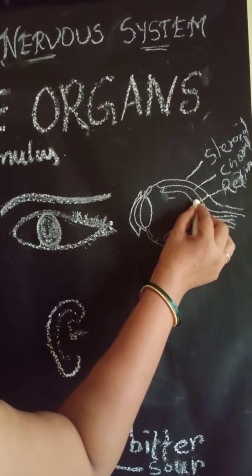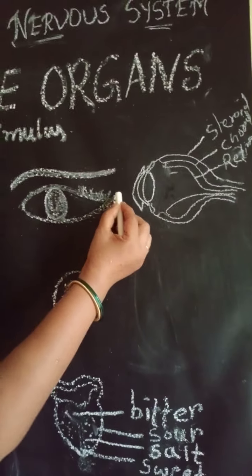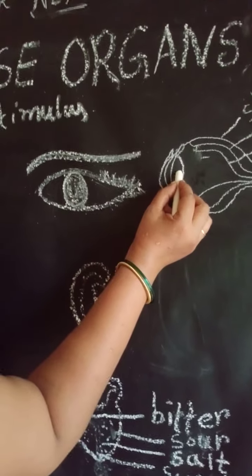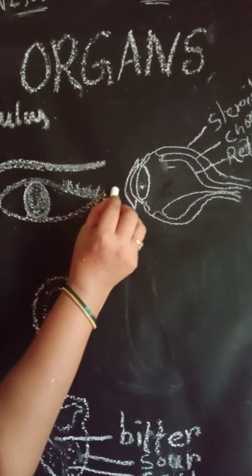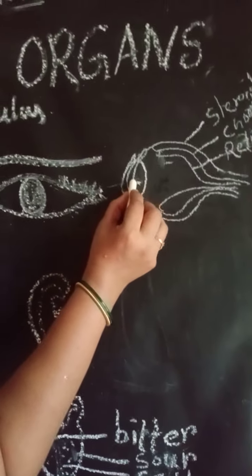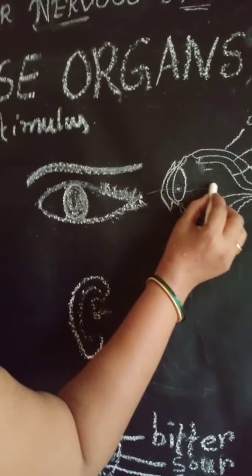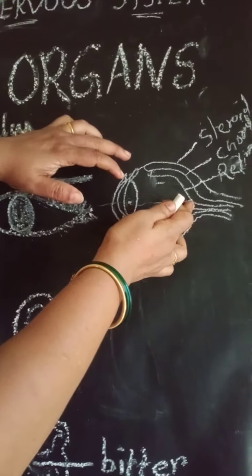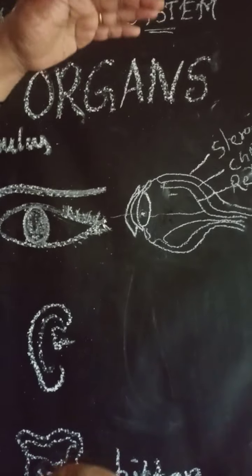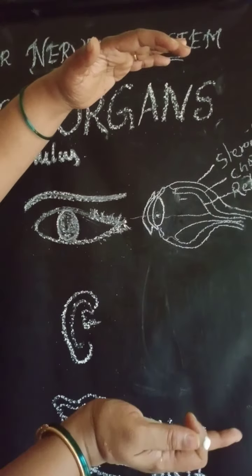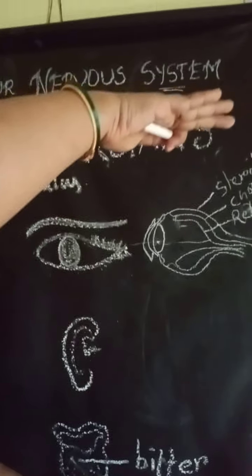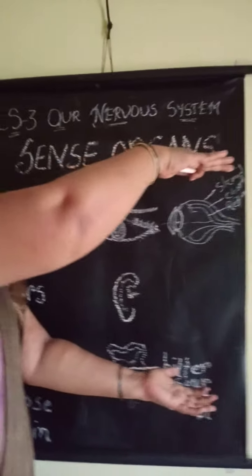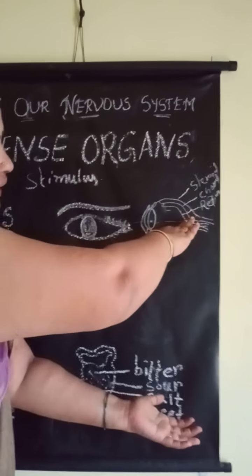In the innermost layer, whatever we are seeing from here, the iris and pupil will be there, it will be enlarged here. Whatever we are seeing, through the lens, through the pupil, it will fall on the retina. Actually the image was like this, but in the retina it will form upside down like this.